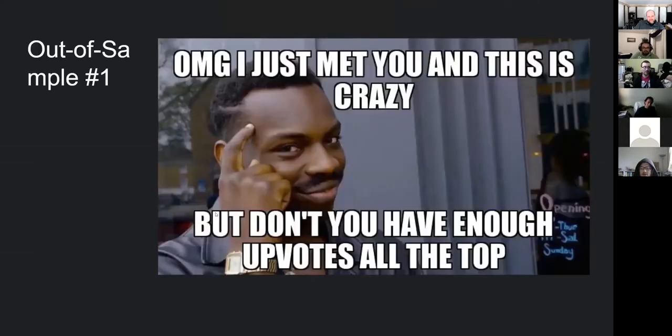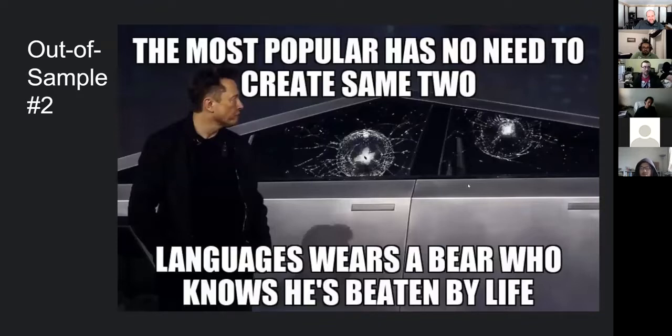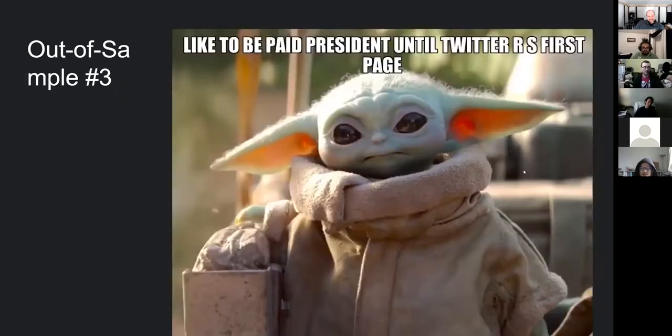Here is how our model handles the out-of-sample output. So we use this roll your head thinking image, and this is the meme it generates. And we also pull an image for the Elon Musk Cybertruck debut, and here's the meme it generates. And last but not least, we have Baby Yoda here. As you can see, the output sample memes have a higher variance in quality, but the model has learned well enough. Now I would like to hand it off to Lindsay for further product demos.